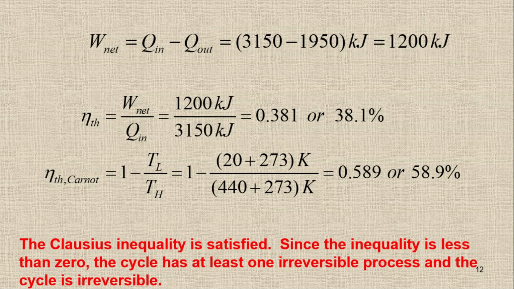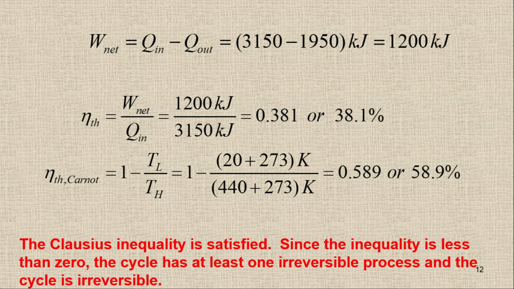So we have two different types of thermal efficiencies. One is the basic one, which is the thermodynamic efficiency, and the second one is the Carnot thermal efficiency. The Carnot efficiency is more than the thermal efficiency of this cycle. And remember that the Carnot efficiency is the maximum one. No cycle has an efficiency greater than the Carnot efficiency.